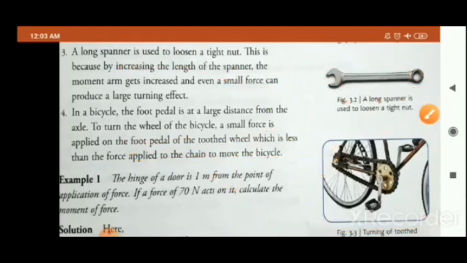Okay, the same reason is given here, children. In case of a bicycle, the foot pedal is at, you can see here, this is your distance D. The foot pedal is at a large distance from the axle.